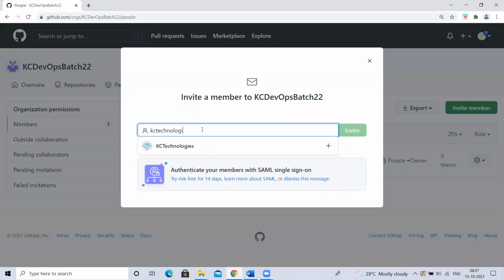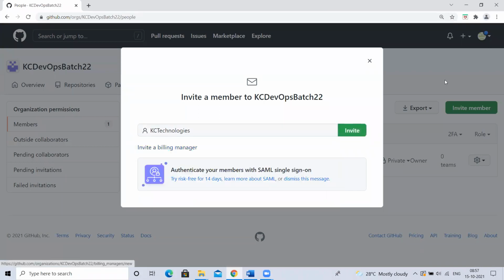Only any one access we can give, sir? Yes, only one access. If you give write access, by default you'll get read access, right? Without read, how can you have write? Yes or no? Okay, I'm selecting this person, invite.